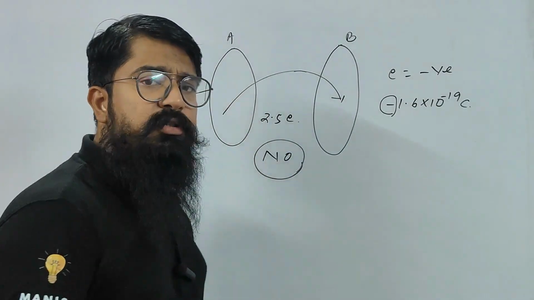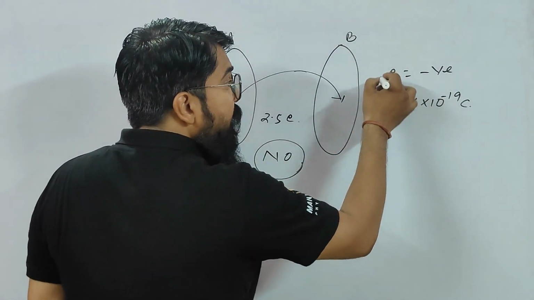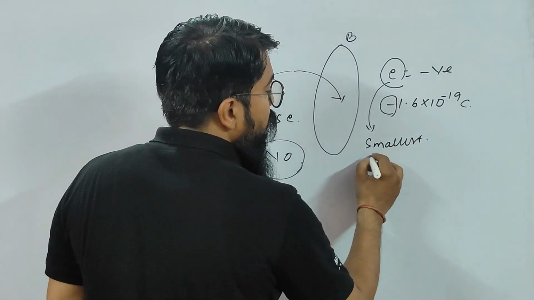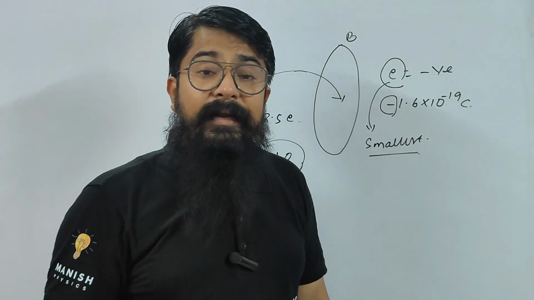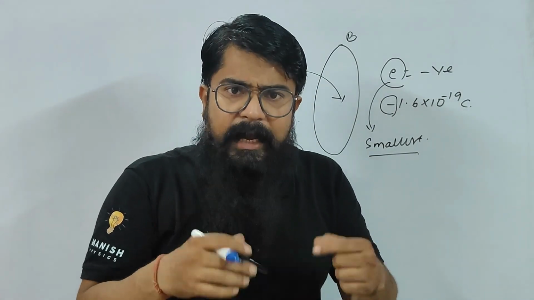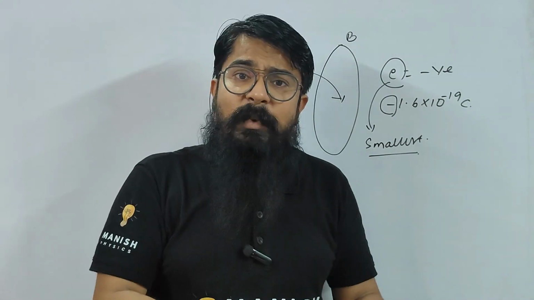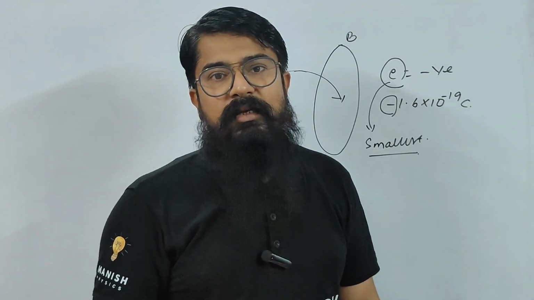The question is why we cannot transfer 2.5 electrons. Listen to me, children. Because the electron is the smallest particle, right, children? Electron is the smallest particle of the universe, right? So if it is the smallest particle, can you break the smallest particle? Of course not. And if you are able to break the smallest particle, then is it the smallest particle ever? So the answer is no.